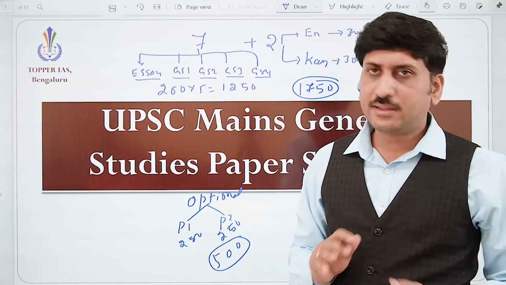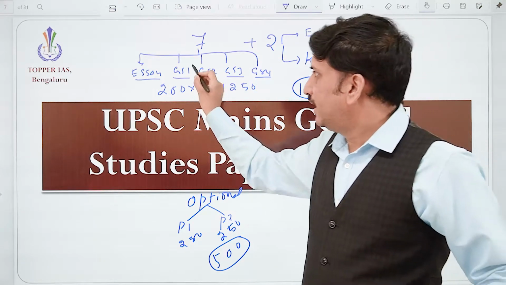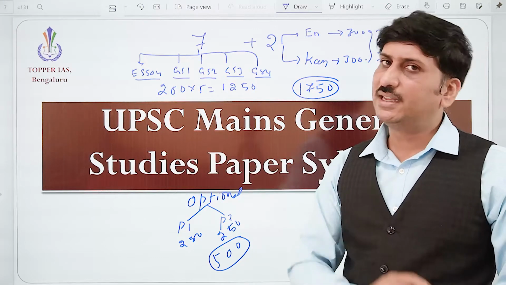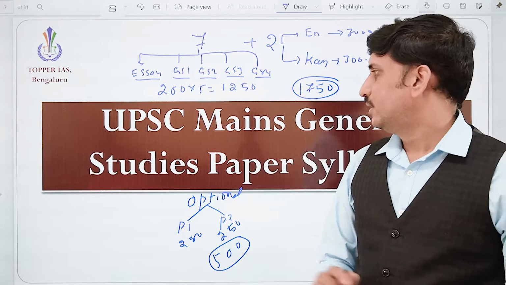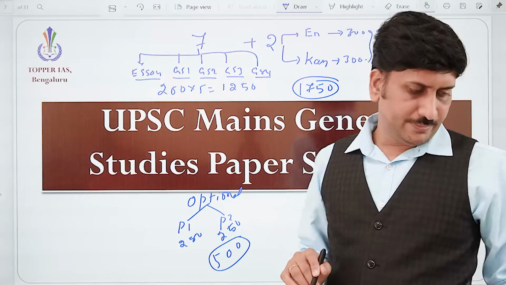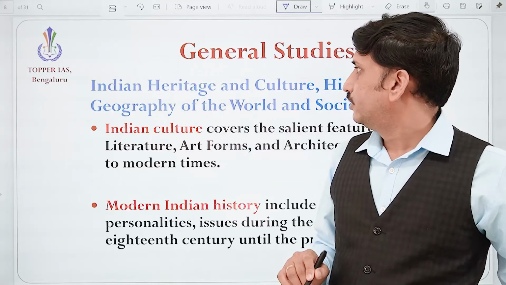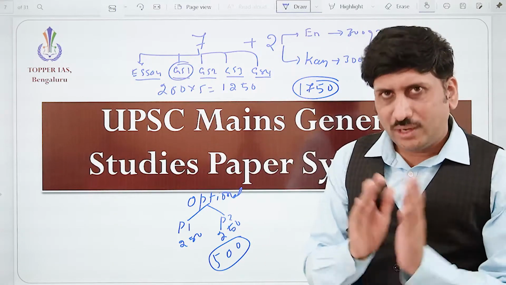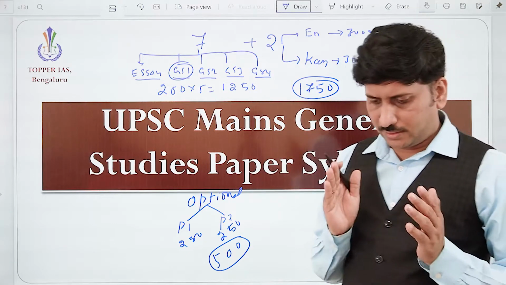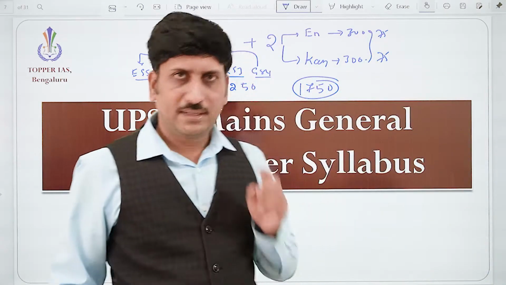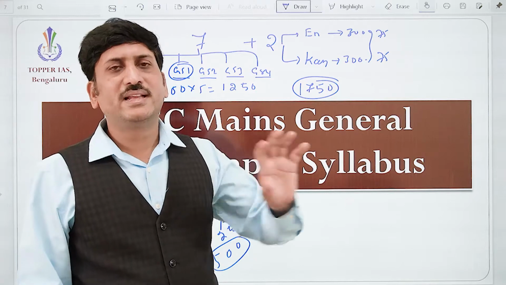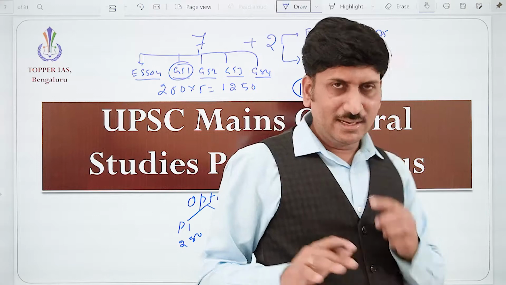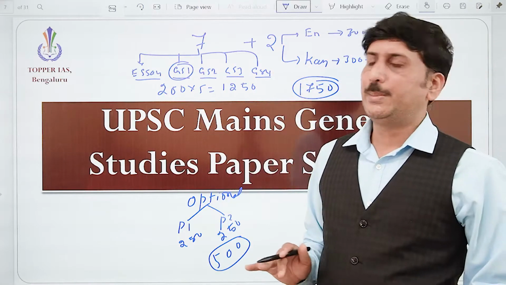The general studies paper 1. But first, what is there in general studies paper 1? First we will understand that and then enter into that subject. In general studies paper 1, if you broadly want to see, you can segregate it into 3 subjects: culture and history, society, and third, geography.